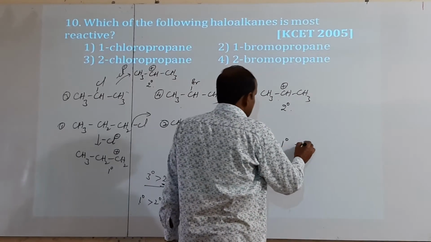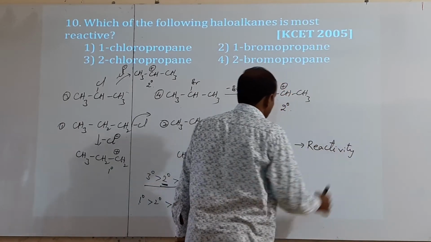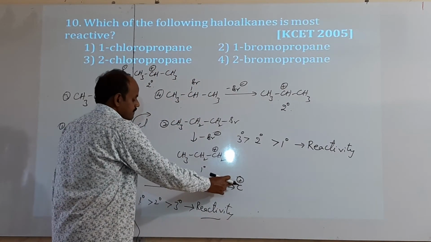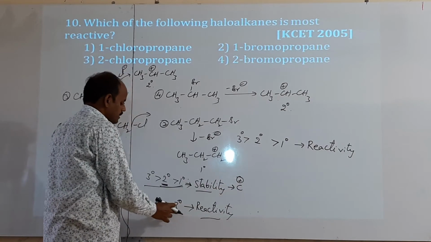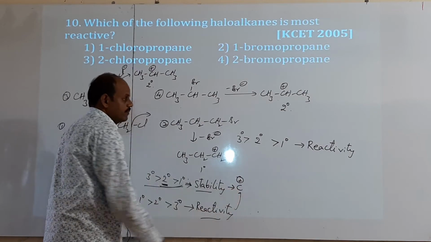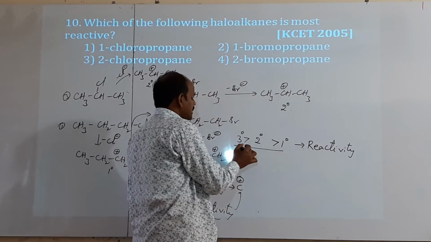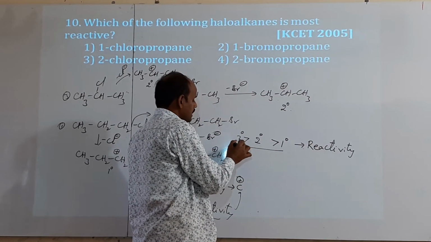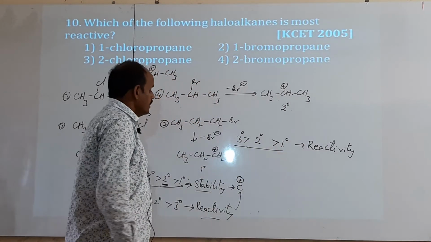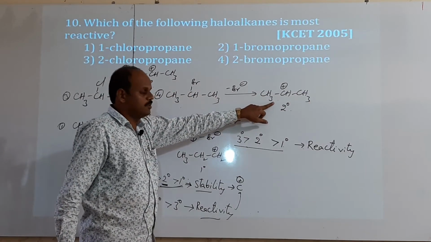This is the stability order of carbocation, and it is the reactivity order of that carbocation only. But here we need haloalkanes. The reactivity order of haloalkanes: tertiary haloalkanes have greater reactivity than secondary, then primary, because after losing the halogen atom they form stabilized carbocations.